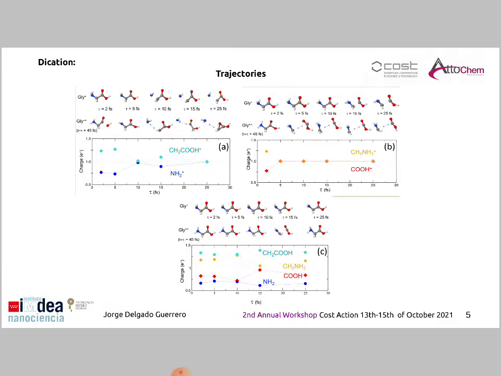Finally, we move to the case of the decation. What we have done is to perform a qualitative study of three selected cationic trajectories: one that shows CN fragmentation, another one that shows CC fragmentation, and finally one which doesn't show fragmentation at all.